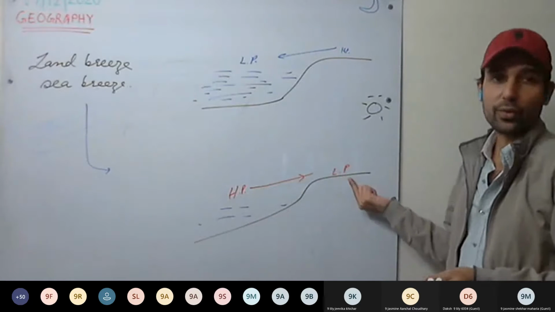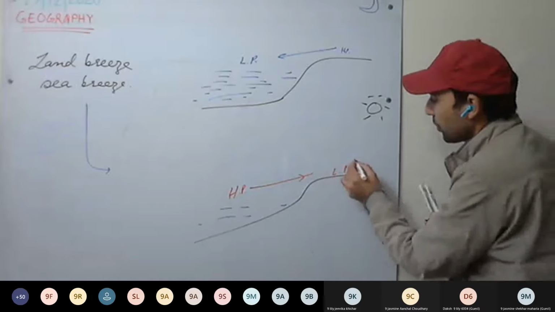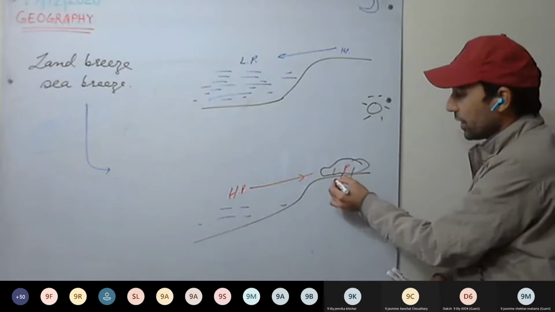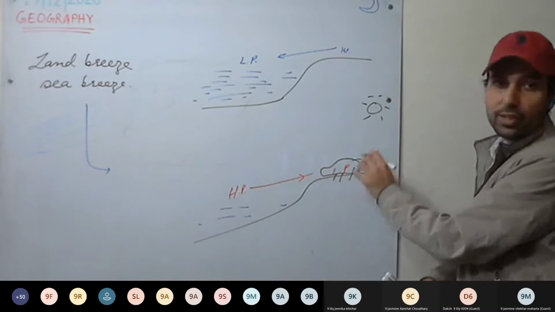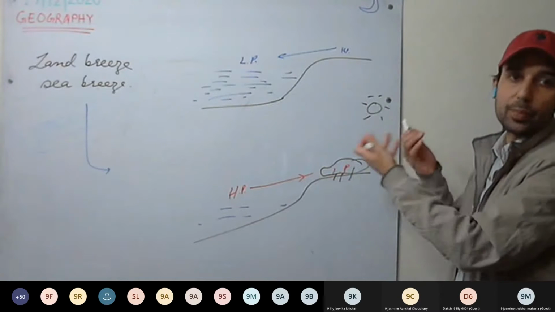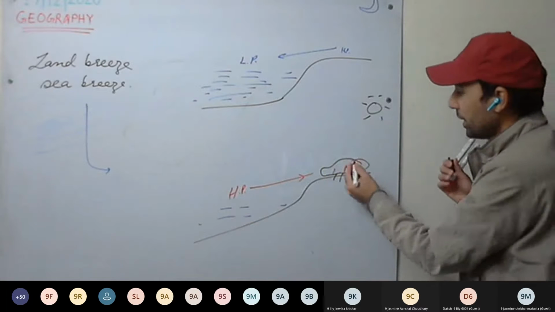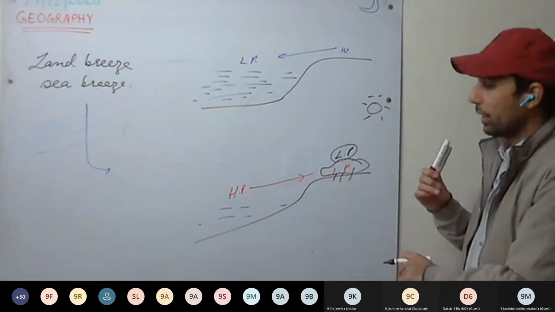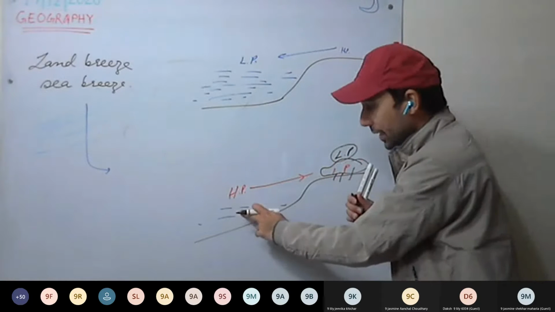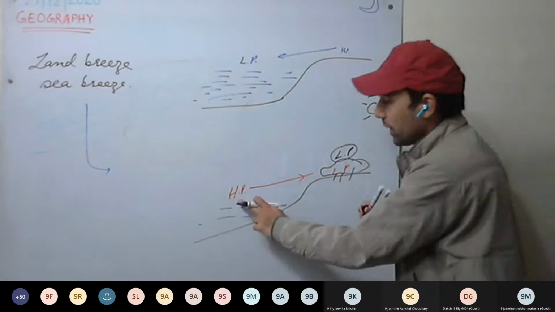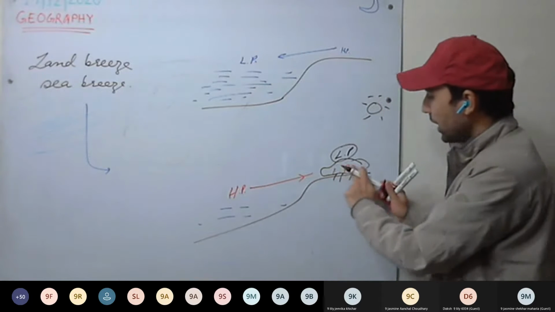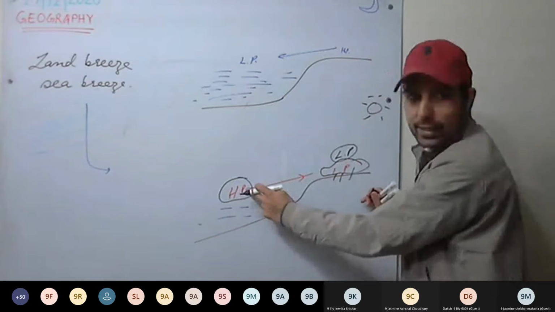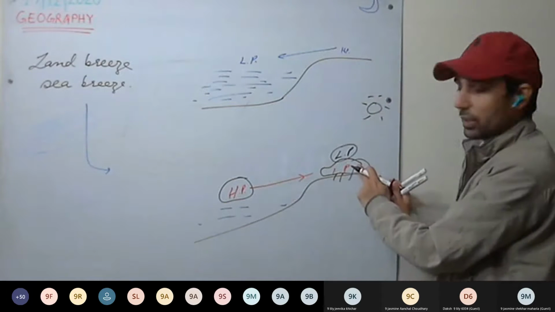So as land gets heated faster, what will happen? The air above the land will get heated because land will radiate the energy and the air above will get heated. It will become less dense, it will expand. So low pressure will develop. And what about here? Sea is cooler as compared to the land. So the air above it will be cooler. So here we have the high pressure. This air will be dense and cold as compared to this air.